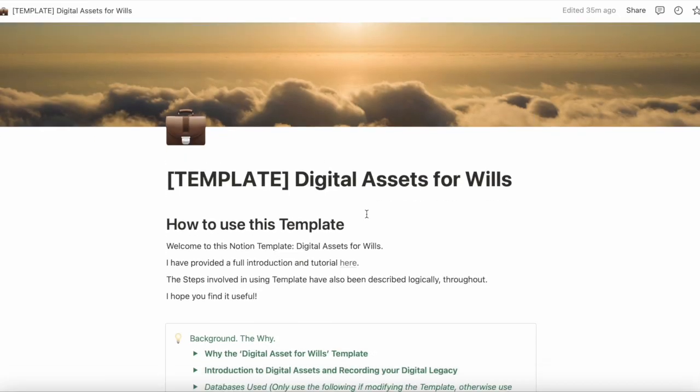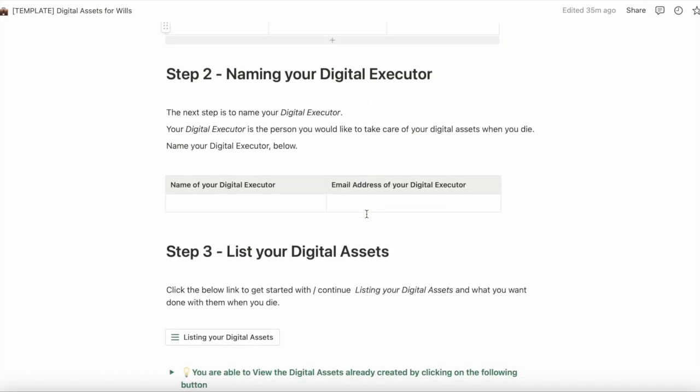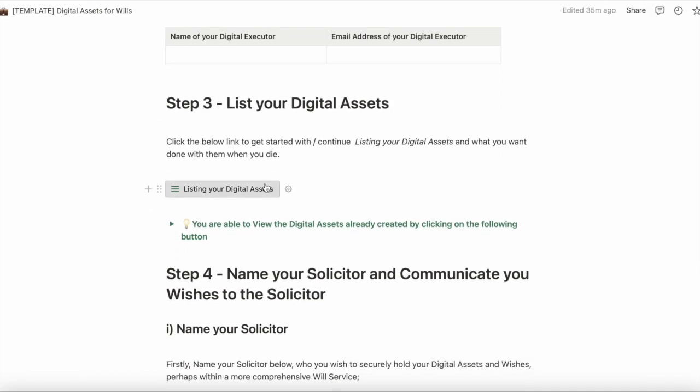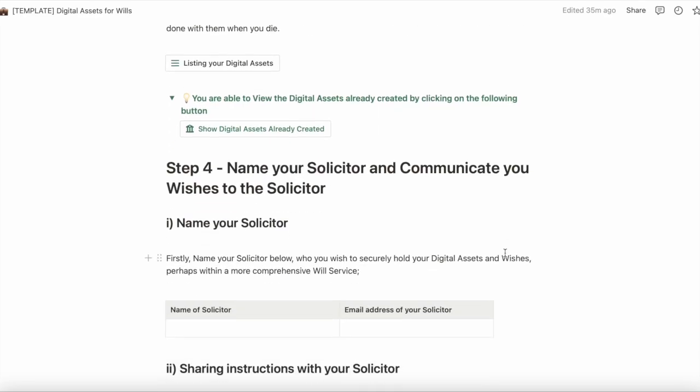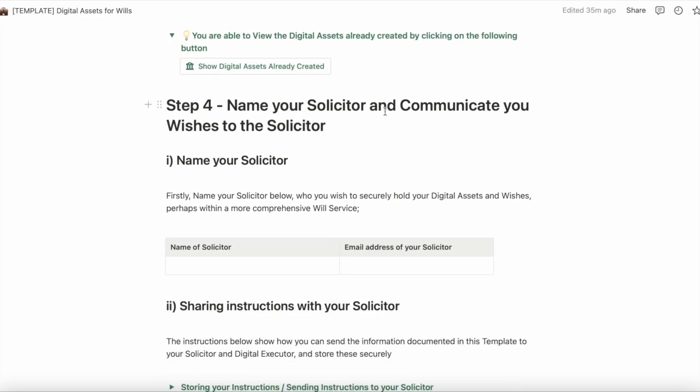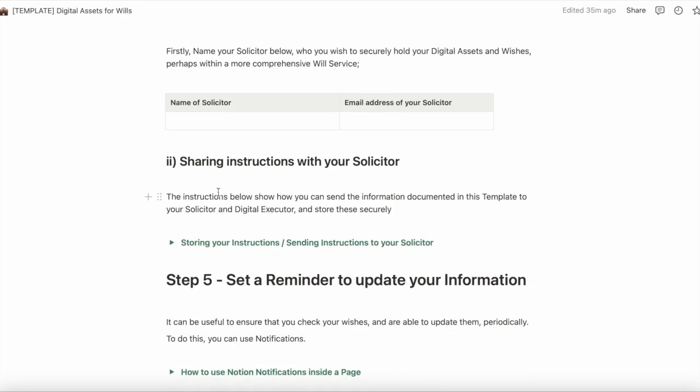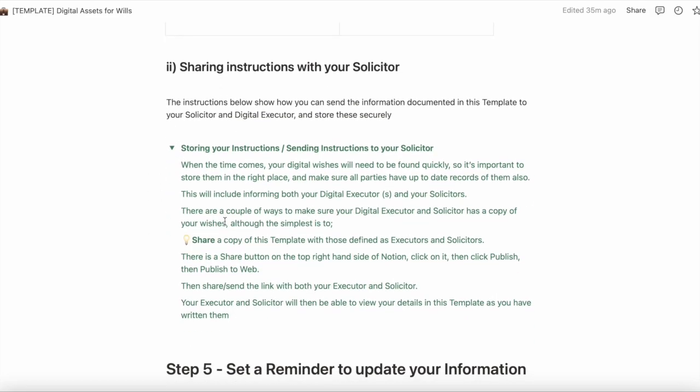Just make full screen. So we've listed our digital assets. If you want to then review what you've done or go back to it at a later date because you've added a new social media account that doesn't exist at the moment, for example, you can click on this link here. Step 4, name your solicitor. Step 4.1, name your solicitor. Step 2, share instructions with your solicitor. I've provided instructions down here on how to do that.